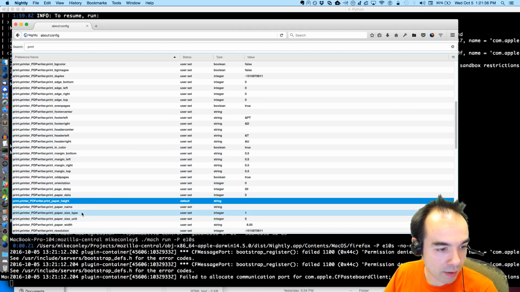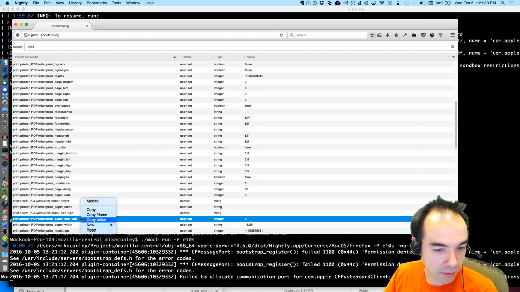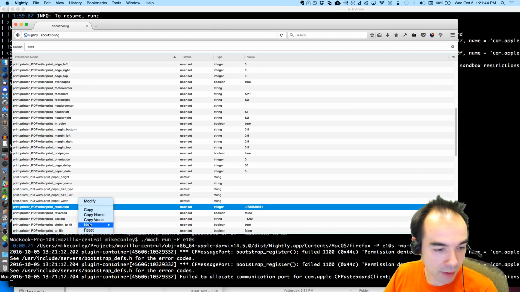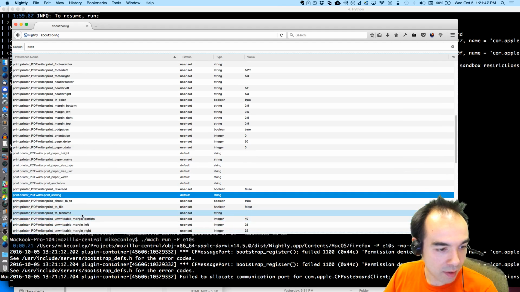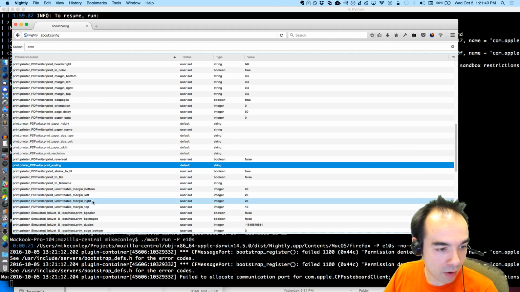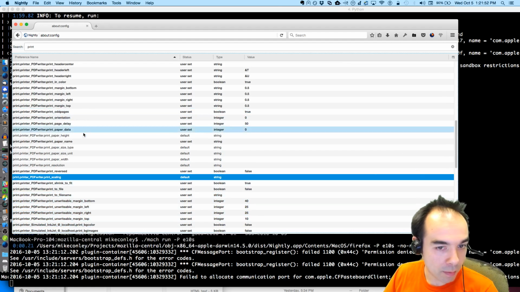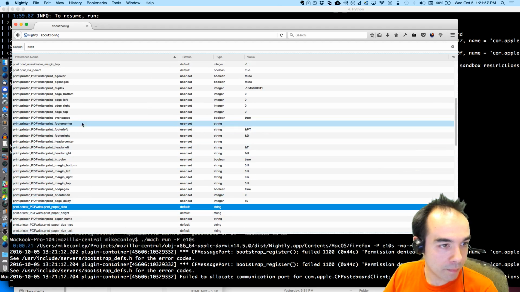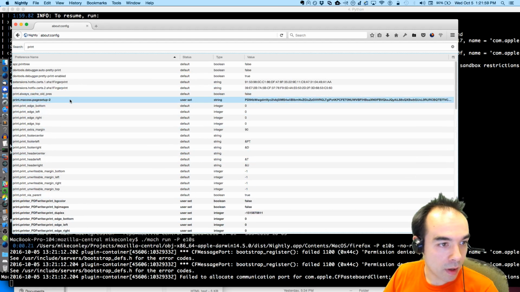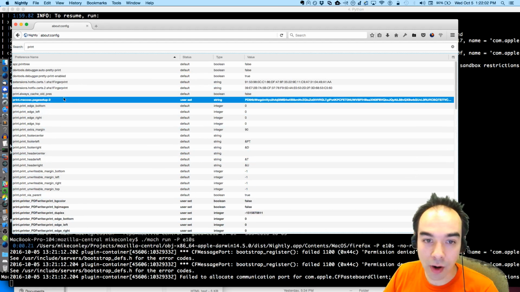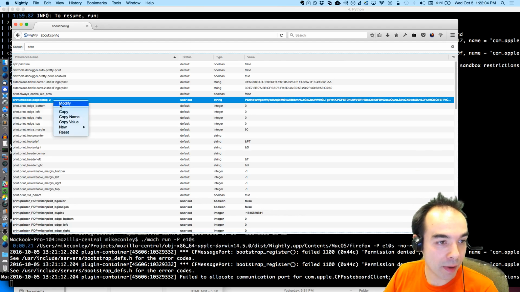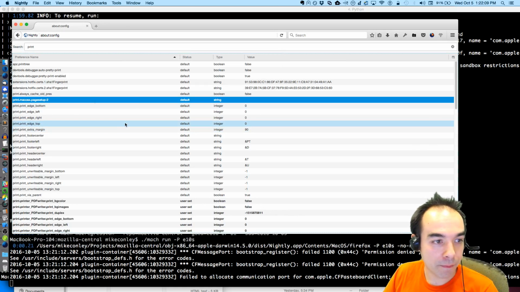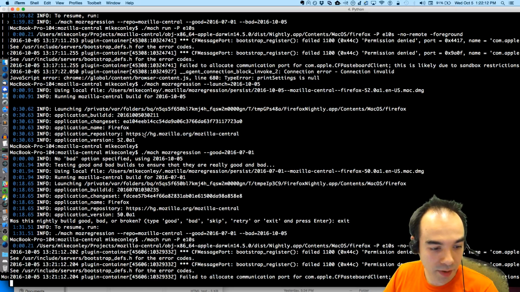I'm gonna get rid of paper height, paper size unit, paper width, print resolution, print scaling, shrink to fit, PDF writer, all this business, print paper data. And page setup too. You know what? I think it's this. Page setup. I'm gonna get rid of this. Oops. I'm gonna reset that. Okay. Now I'm gonna restart my browser.